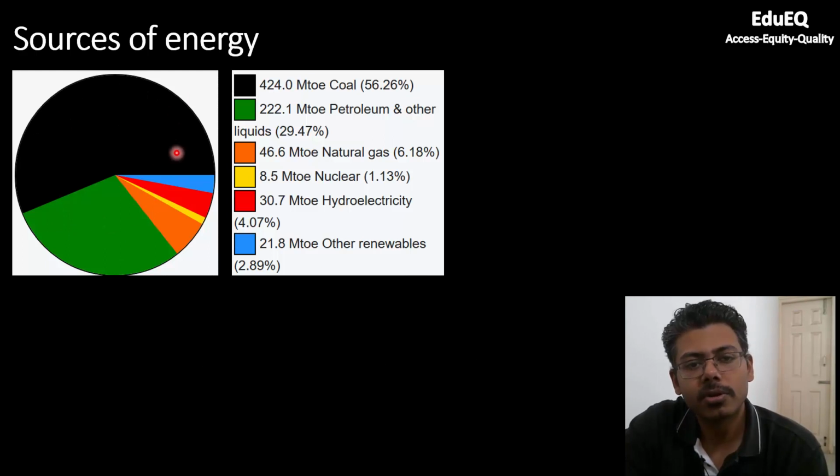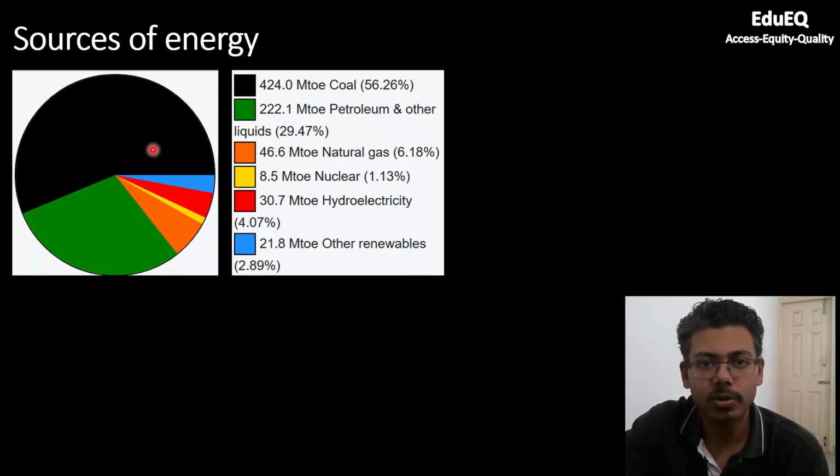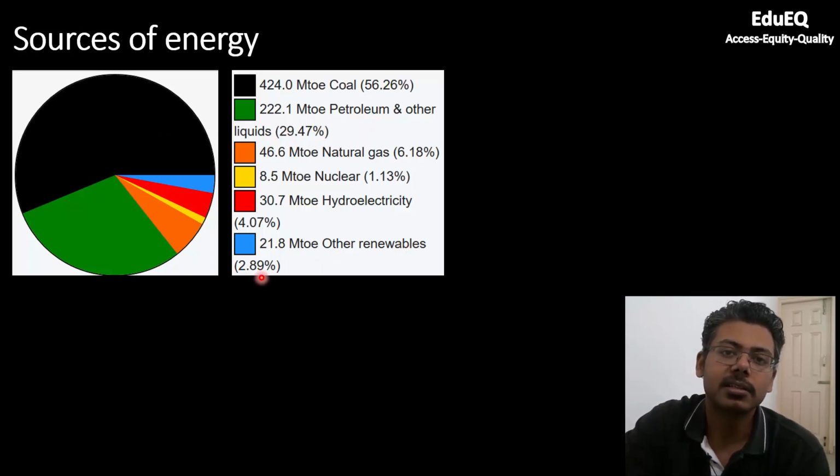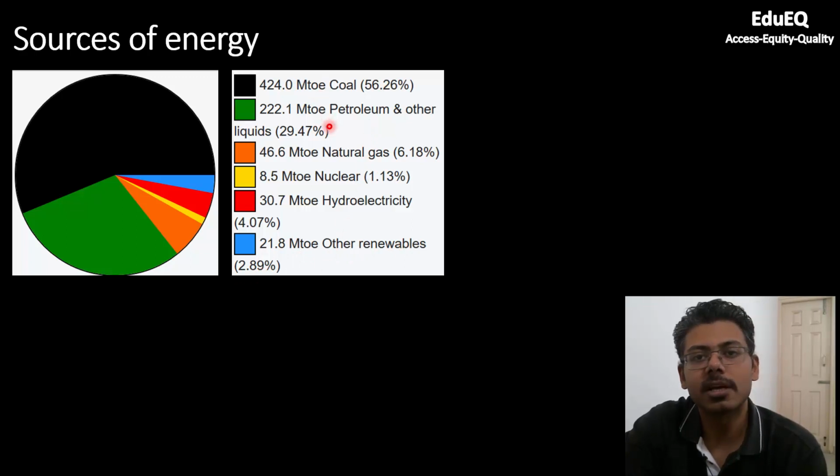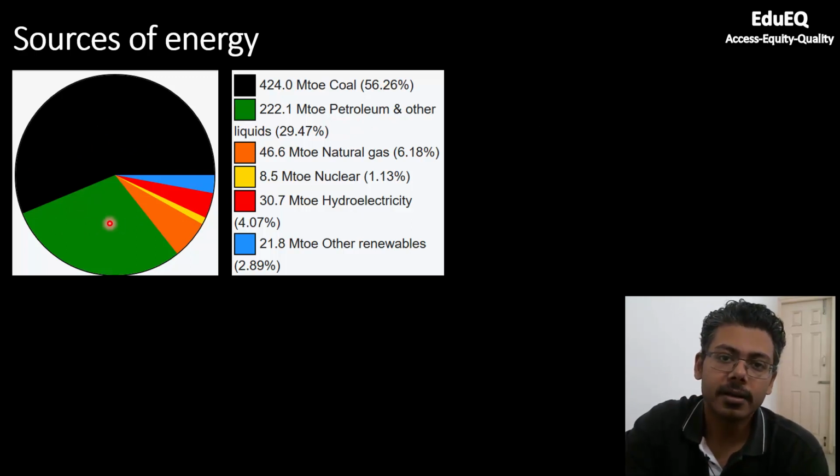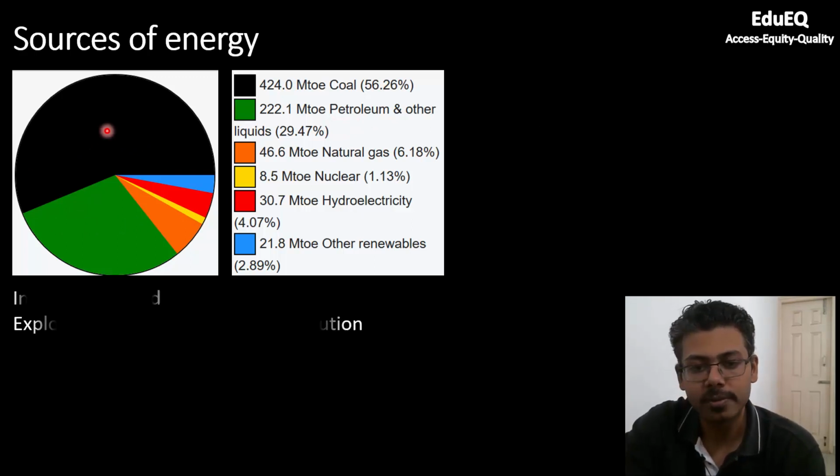Now coming to the distribution of energy sources, means which source is contributing how much towards the energy demand. So you can see from this curve, most of the energy demand is coming from fossil fuels. So 56%, this black, is coming from coal, almost 30% is coming from petroleum and other liquids, and renewable energy contributes less than 3%. So you know fossil fuels are non-renewable source of energy, and with this type of distribution, there is a high risk that we will be running out of these resources very soon.